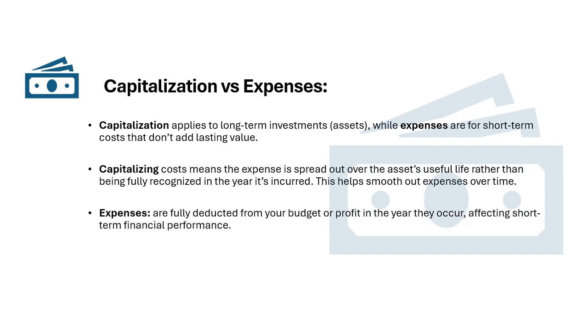While expenses are fully deducted from your budget or profit in the year they occur, affecting short-term financial performance. Expenses are costs that are incurred and recognized immediately in the income statement as they provide short-term benefits. Capitalization adds value to the long-term assets. Costs are depreciated over the useful life of the asset. It helps spread the cost over time.